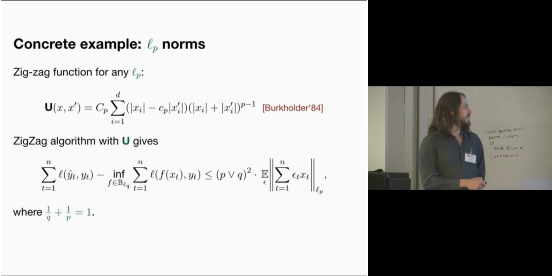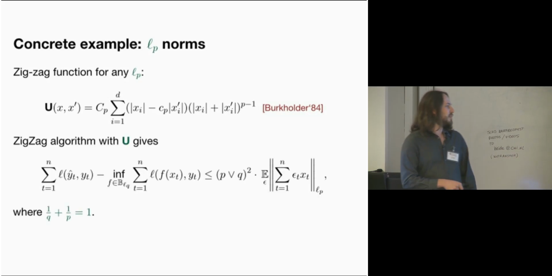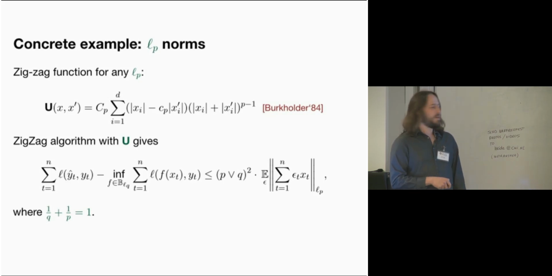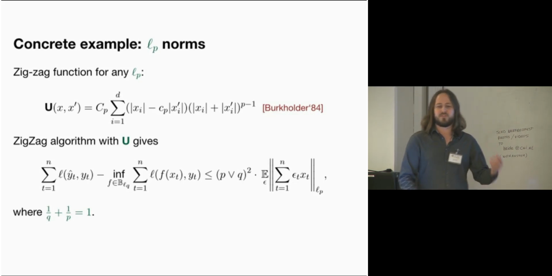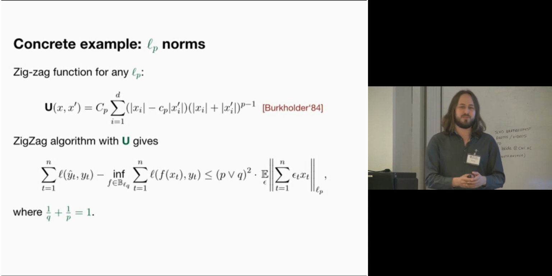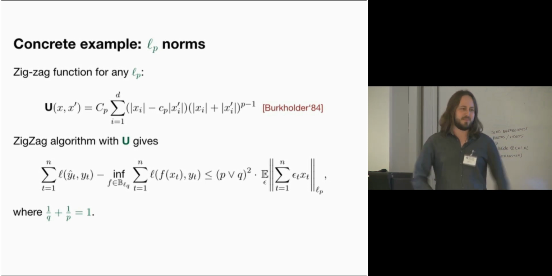And what this will give you is that if you have a dual pair of LP norms, so you have LQ and LP, then my regret against LQ is bounded by the Rademacher complexity of LP if I just take the gradient of this. And this takes O of d time. So most of the strategies we have will take, say, order of the dimension of the vector space in time. They're comparable to mirror descent.